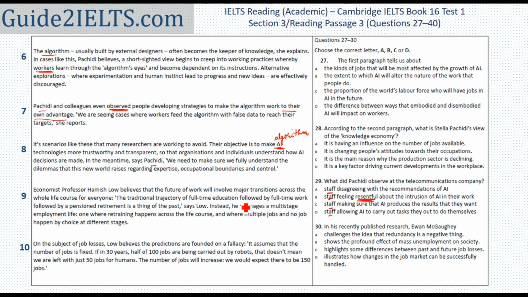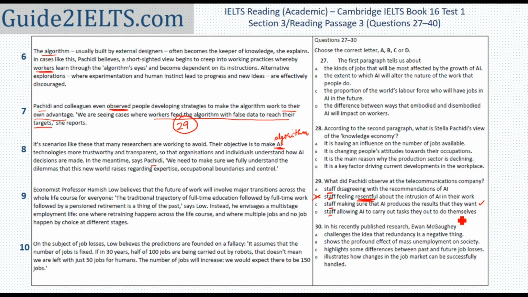To feel resentful is to feel a little irritated or upset towards something. Was the staff unhappy with AI? No mention of that. Staff making sure AI produces the results they want. This is mentioned here in the 7th paragraph. The staff members or the workers would put false data into the program so that they are able to produce the results they want. This seems to be the correct answer.